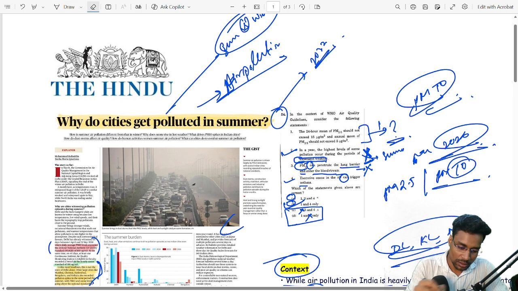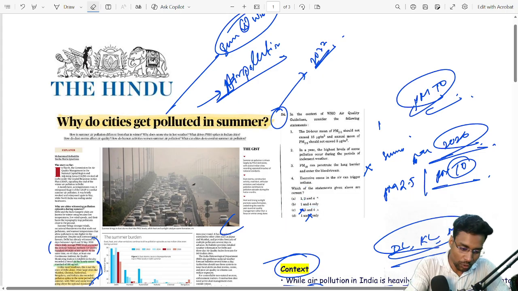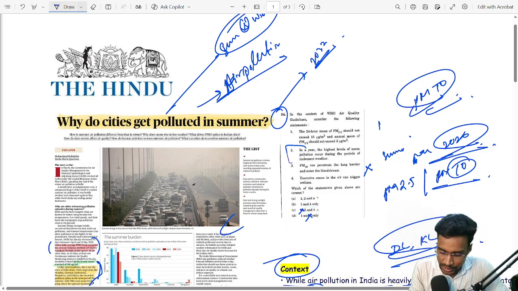But in this question, the conceptual understanding was the second statement.